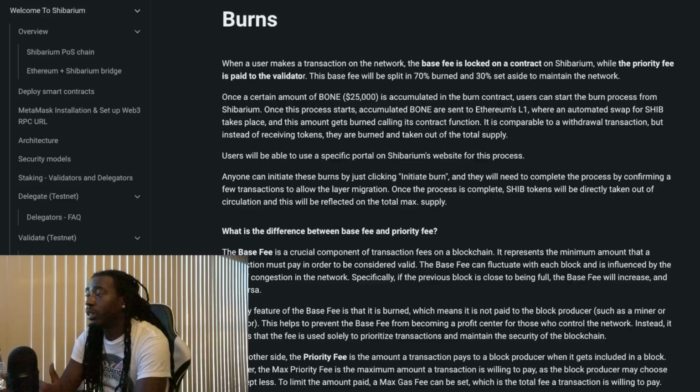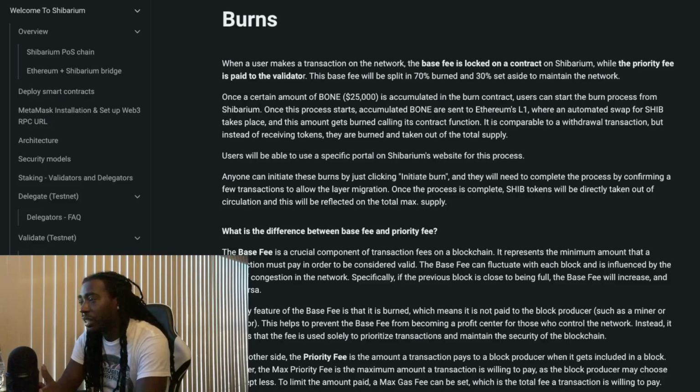I'm wondering, what if someone attempts to do a transaction on Shibarium without going back and clicking this initiate burn sequence? I wonder, is this initiate burn a part of what they would have to click in order to make the initial transaction go through anyway? If that's the case, then that could be fine. When you do a transaction on a decentralized exchange, you usually have to look at your phone and click approve and things like that.